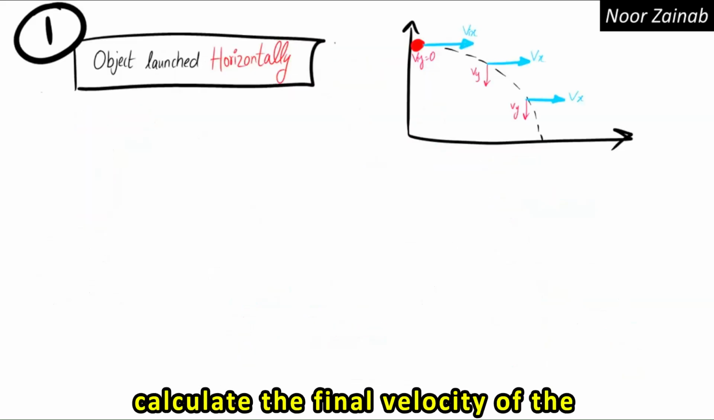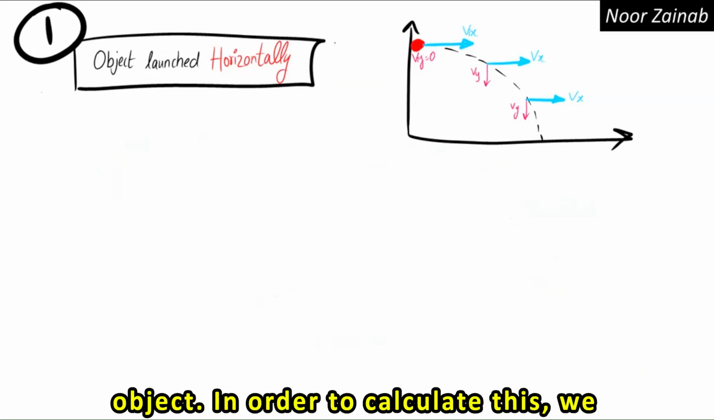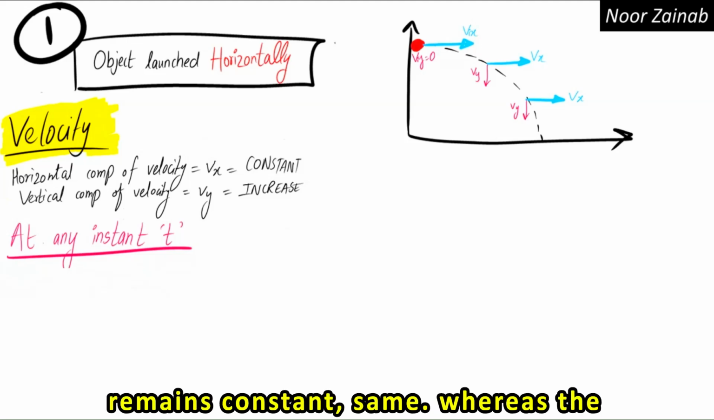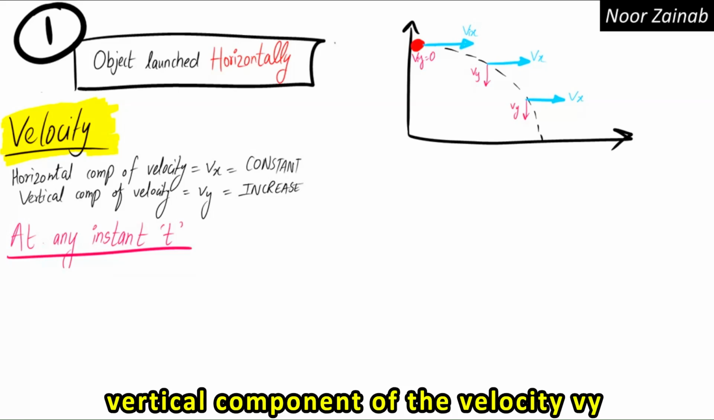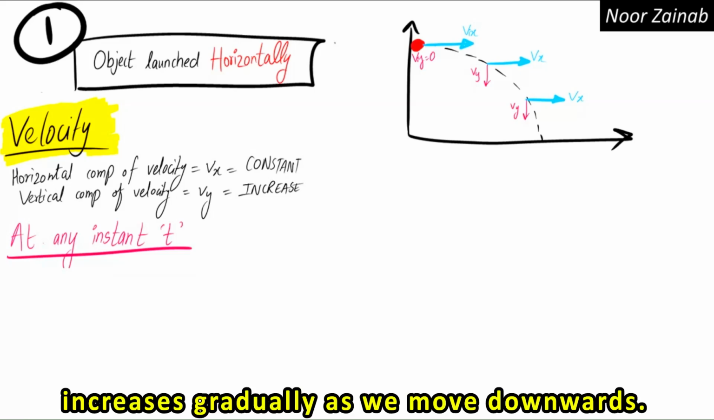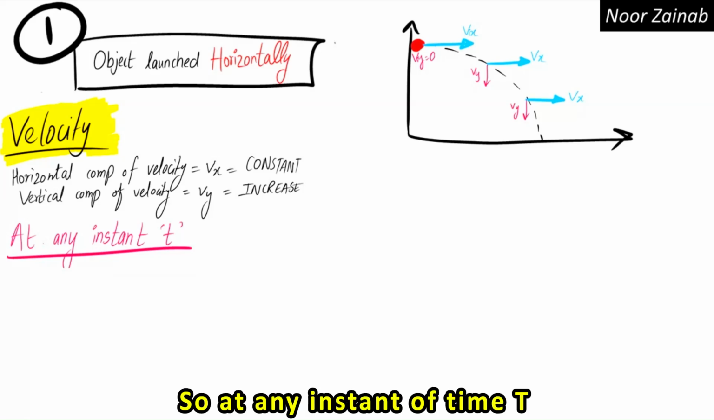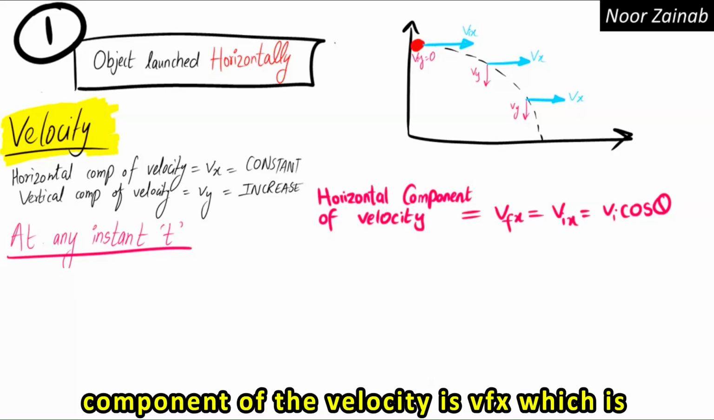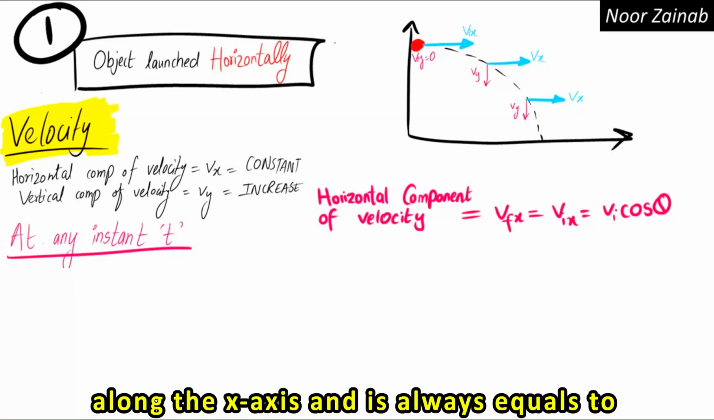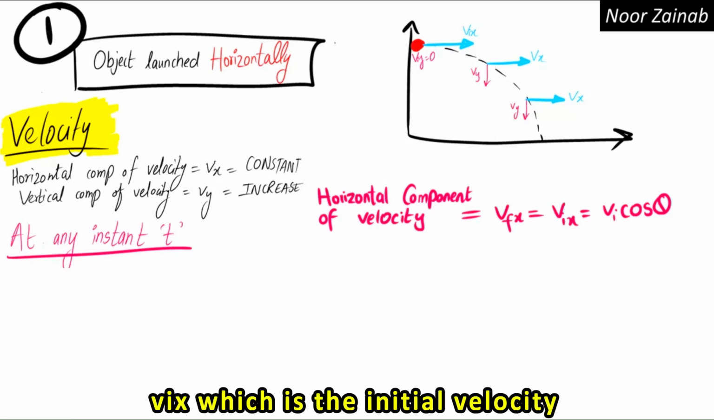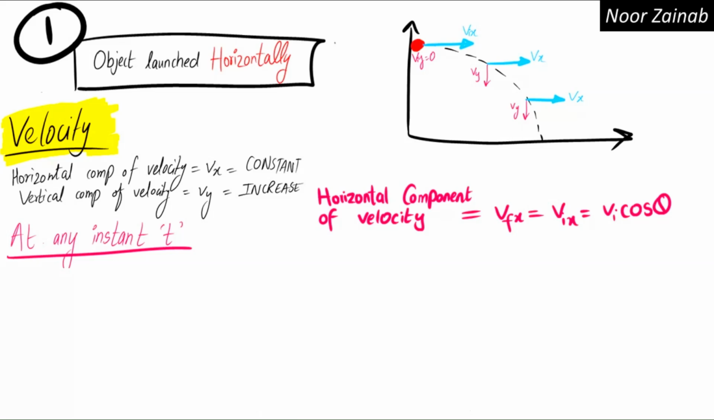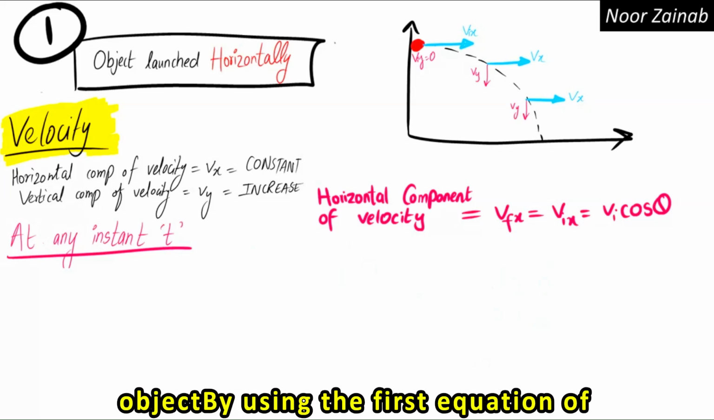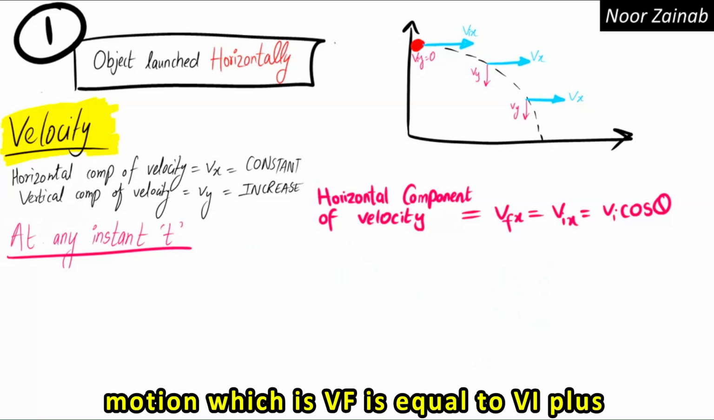So now let's calculate the final velocity of the object. In order to calculate this, we know that the horizontal component of the velocity Vx is constant. It remains the same, whereas the vertical component of the velocity Vy increases gradually as we move downwards. So at any instant of time t, the horizontal component of the velocity Vfx, which is along the x-axis, is always equal to Vix, the initial velocity, and it is equal to Vi cos theta. We can find the final velocity of the object by using the first equation of motion, which is Vf equals Vi plus at.